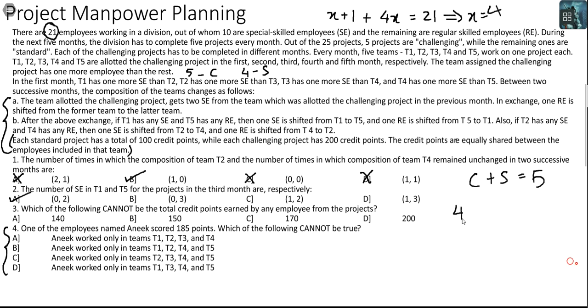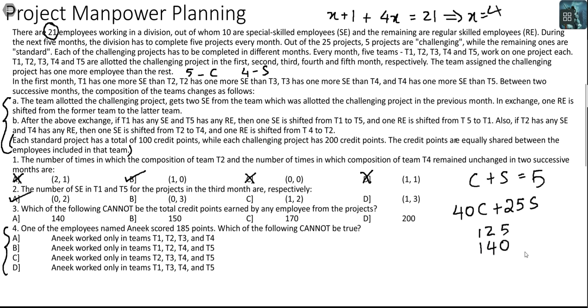And for challenging, you get 40. And for standard, you get 25. Okay. The minimum points that you can get is when all the projects are standard, so the minimum points that you can get are 125. That would be when you have 5 in standard and 0 in challenging. The next set of points that you can get is 4 in standard and 1 in challenging. So if you have 125, the second case would be 140.